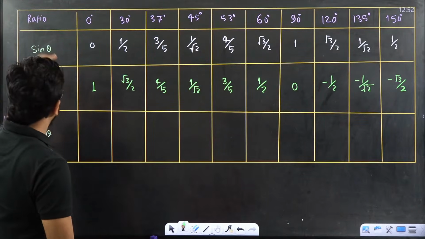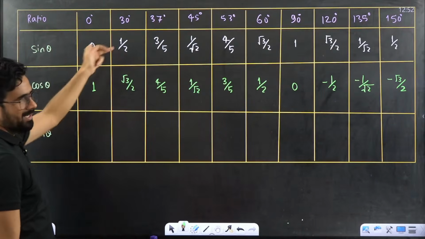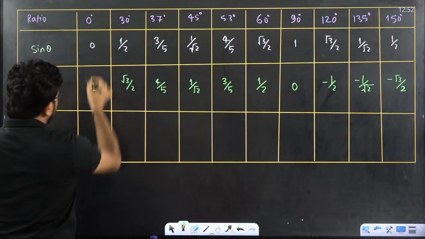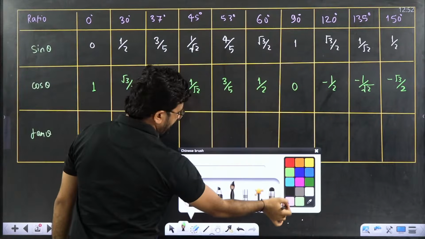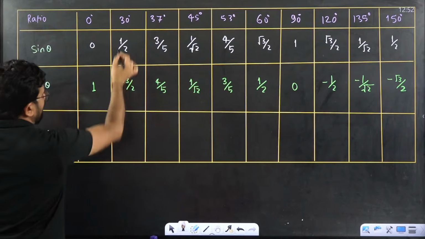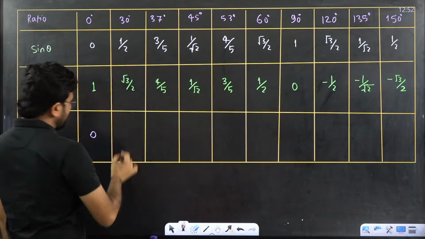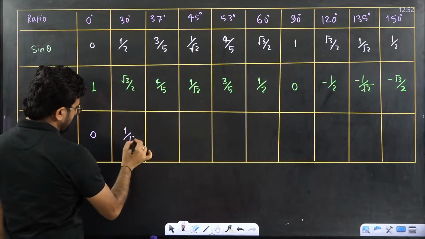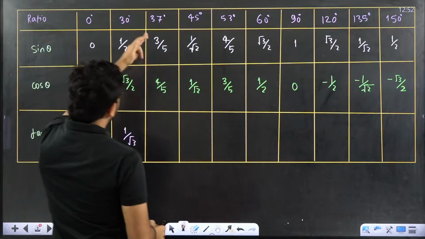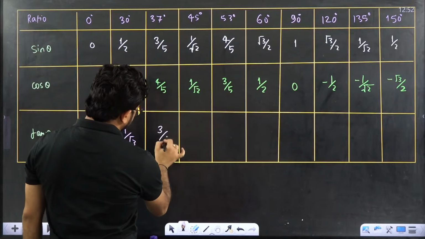Tan theta. Tan theta is nothing else but sin theta by cos theta. Like this you divide it, you will get the answer. First 0 by 1. If you are dividing it, what are you getting from here? 0 divided by 1, that is 0. 1 by 2 divided by root 3 by 2, that is equal to 1 by root 3. So tan 30, 1 by root 3. Tan 37 would be 3 by 4.